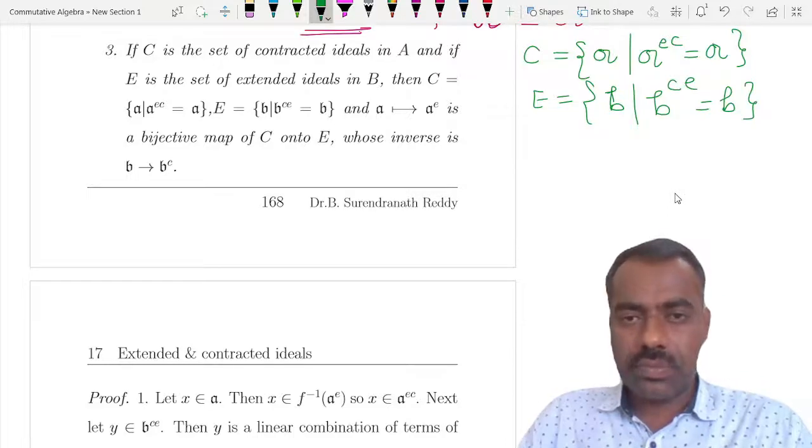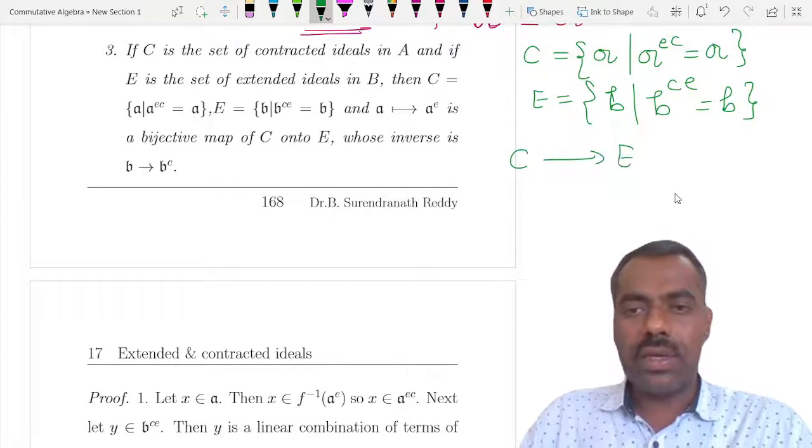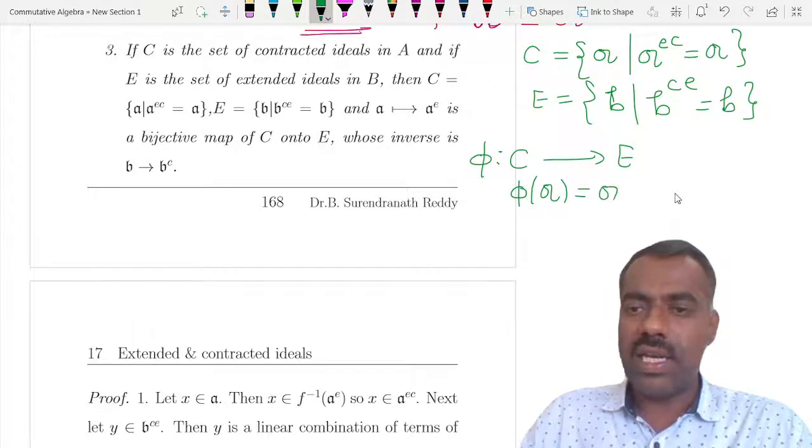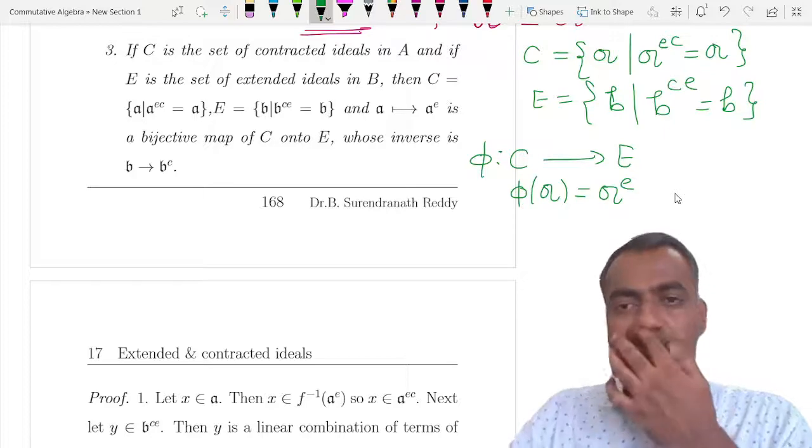And there is a one-to-one bijective map from C to E. If you call it phi, then phi of any a is its extension.